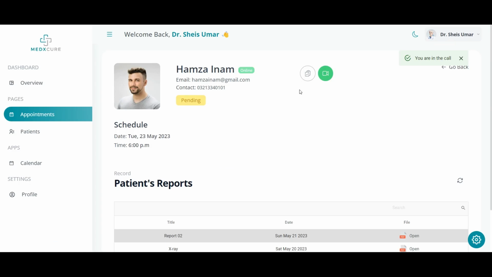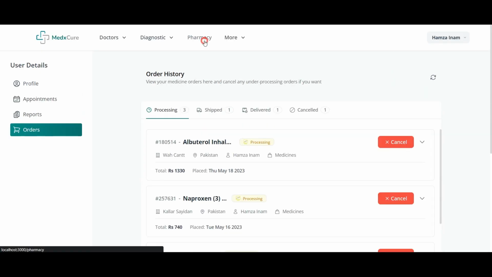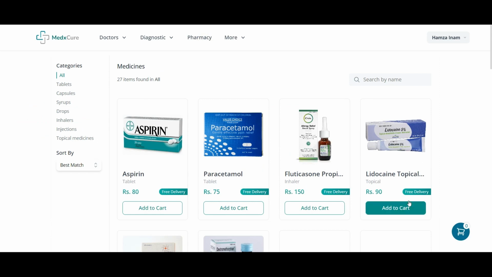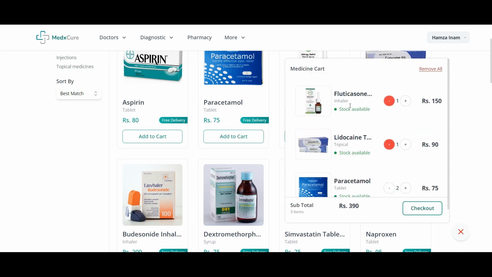Now what the doctor can do is click on mark the appointment as completed. So here the appointment is marked as completed, and if we reload, the appointment is completed here. Now coming on to the pharmacy, the cart of the user is synced with the database. Let's say I add some medicines here, 2 packets of paracetamol. Now I can increase and decrease the quantity from here.